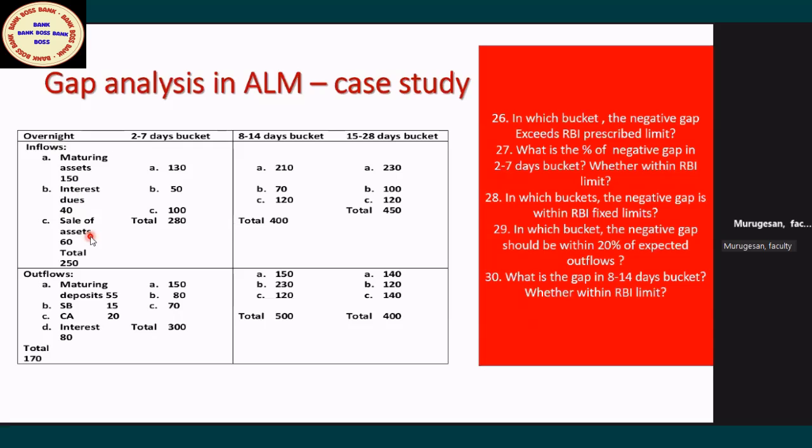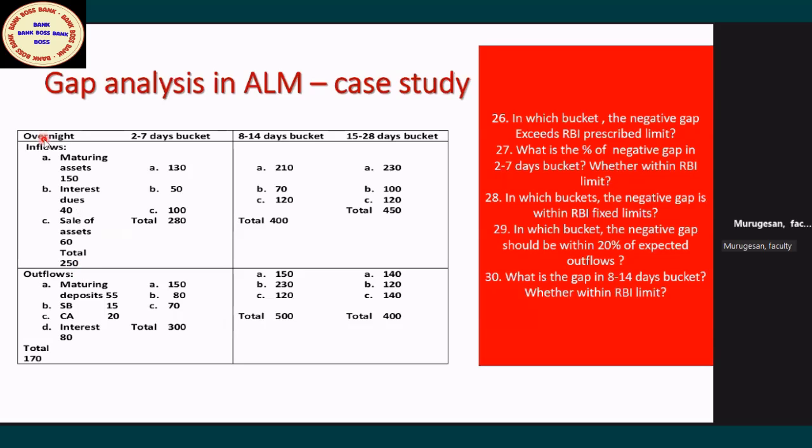The assets, they are going to sell some assets. Assets mean some bond they are selling, some commercial paper they are trading. So that is also assets. Sometimes NPA also they are selling. Please remember, NPA also they are selling to another bank. That is also a new concept. So the sale of assets will result in what? Getting money. So all these three heads, 250 crore they are getting in overnight.